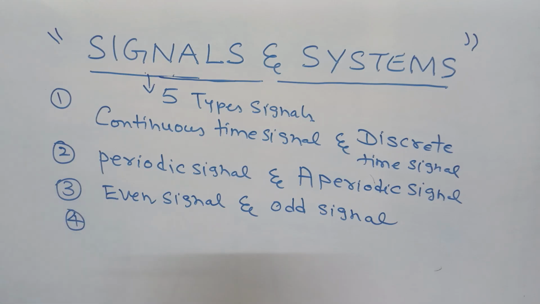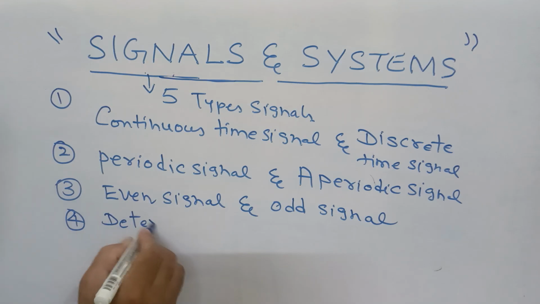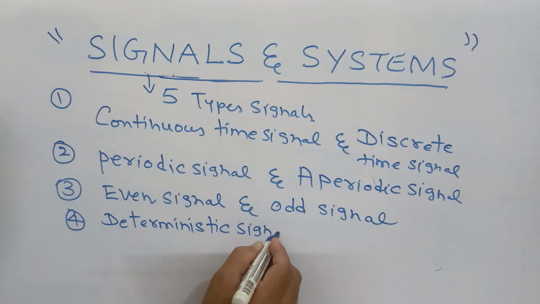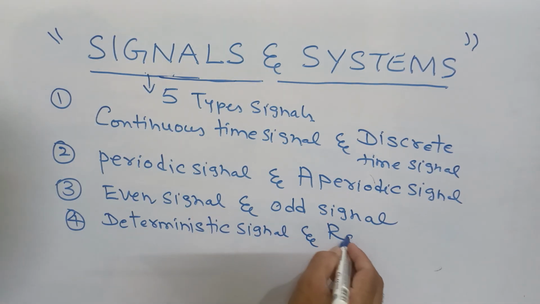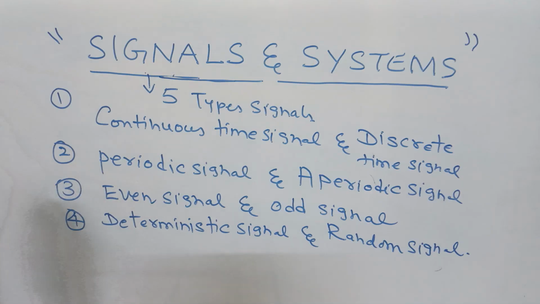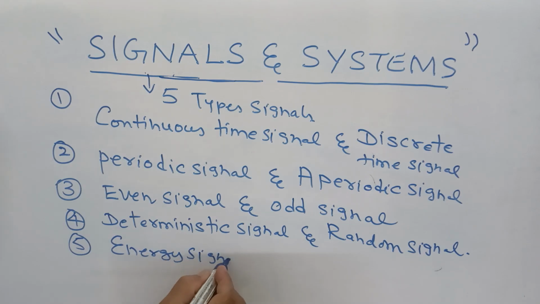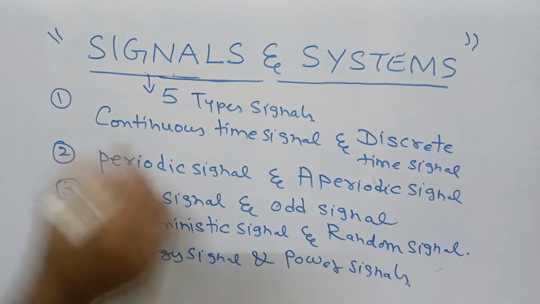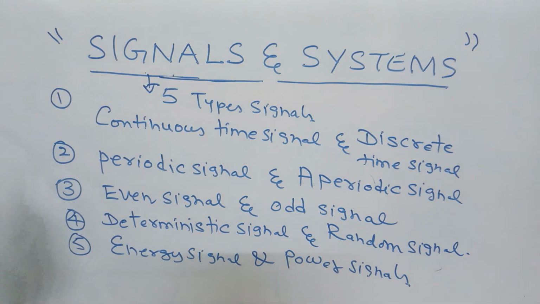The fourth one is deterministic signal versus random signal. What is the fifth one? Energy signal and power signal. These are the very basic important five categories classified under the various types of signals.